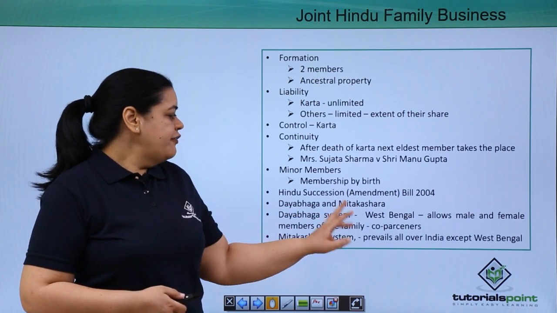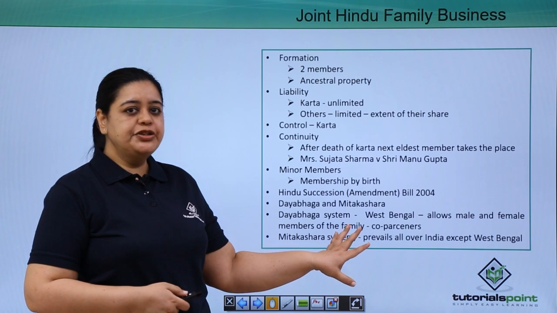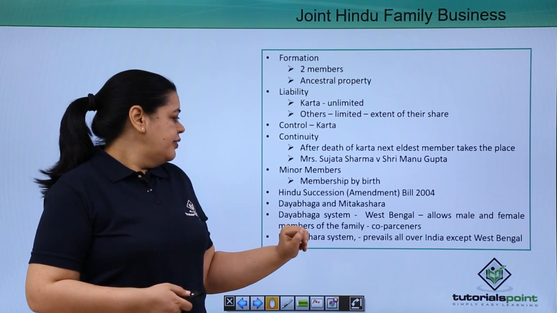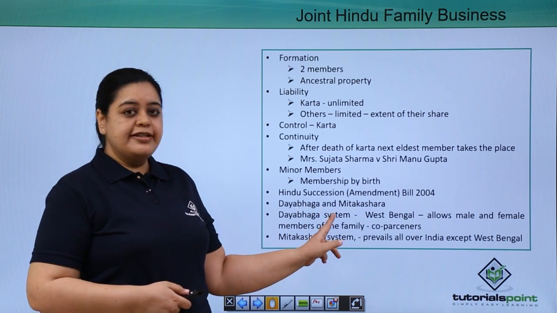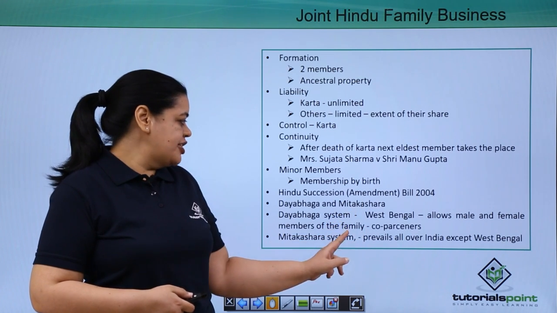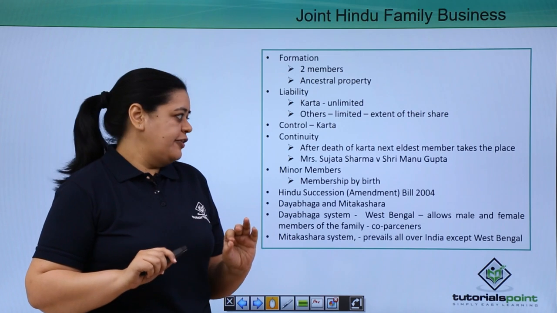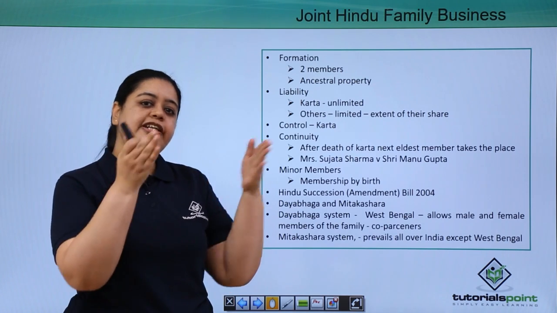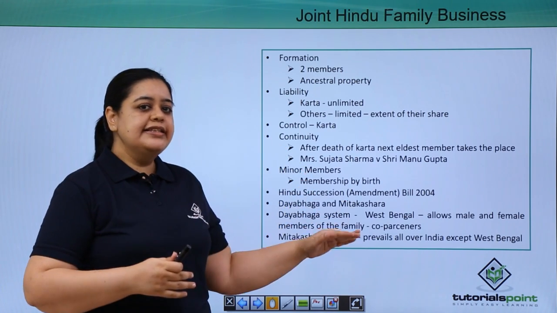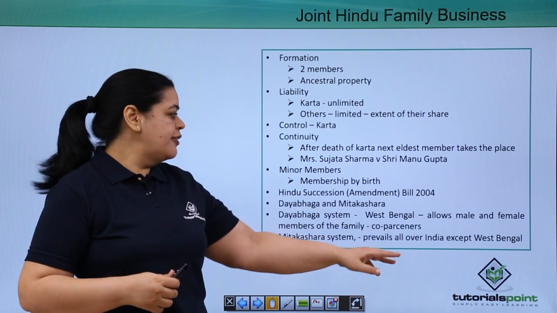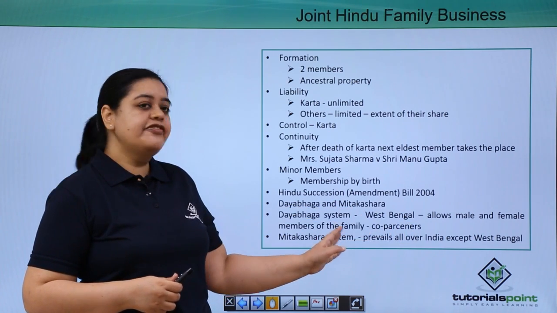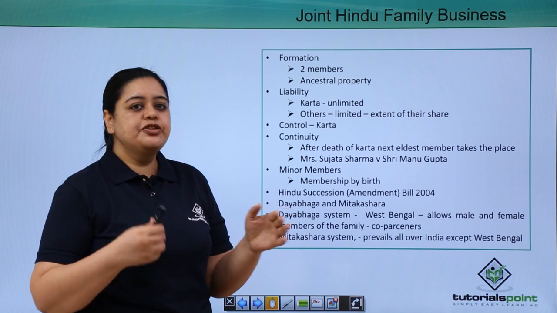Okay. Now I would like to speak to you about these 2 systems. We have the Dayabhaga system and we have the Mitakshara system. Now, the Dayabhaga system is followed in West Bengal. This was earlier to the Succession Act, that this system was followed in West Bengal, and it allowed both the male and the female members of the family to be co-partners.